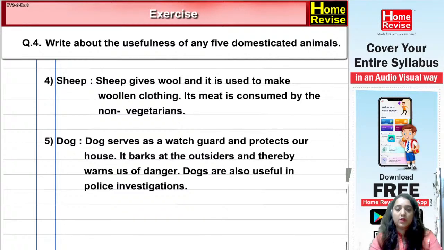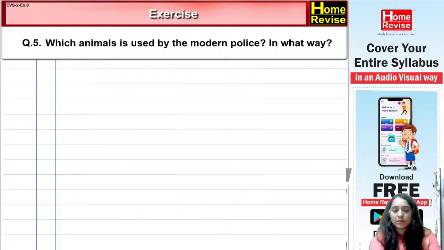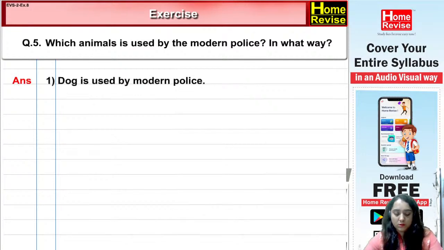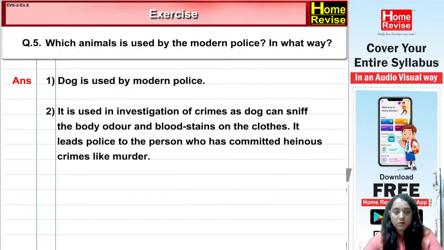Okay. Now let's understand the next one. Question 5. Which animal is used by the modern police? In what way? Answer: 1. Dog is used by modern police. 2. It is used in the investigation of crimes as a dog can sniff body odor and blood stains on the clothes. It leads police to the person who has committed heinous crimes like murder. Fine. So I hope everybody understood.